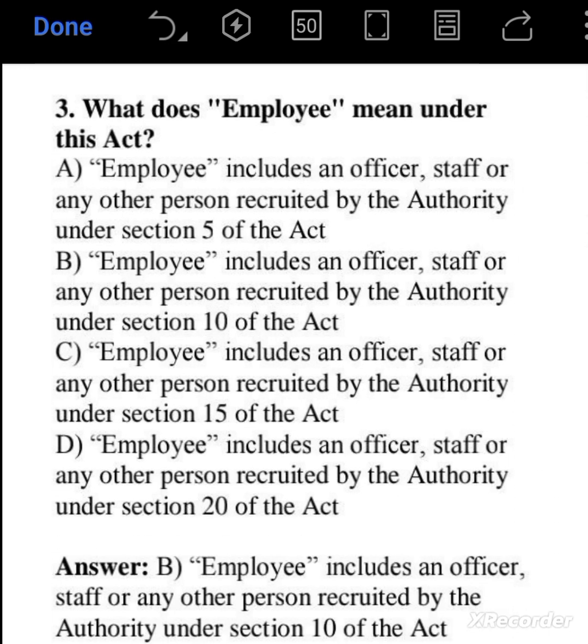Next question is, what does employee mean under this act? Employee includes an officer, staff, or any other person recruited by the authority under section 10 of the act.